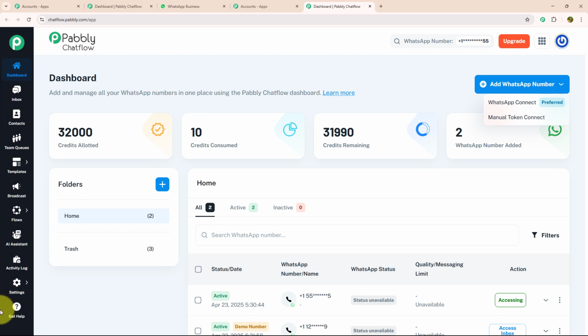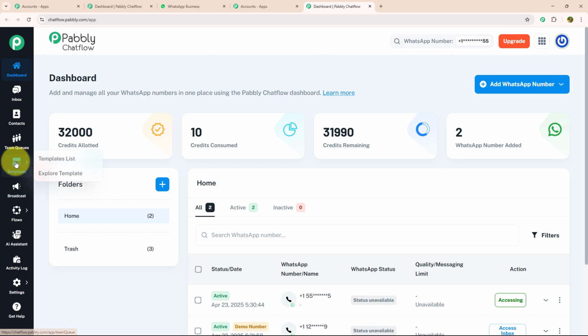Let's see each feature individually. Below the dashboard, there is an inbox option where you can manage all your conversations from one place. After that, we have the contact feature in which you can create all new contacts and separate them according to your requirement. Below that, we have the team queue section where you can assign different tasks to different team members and review their performance.